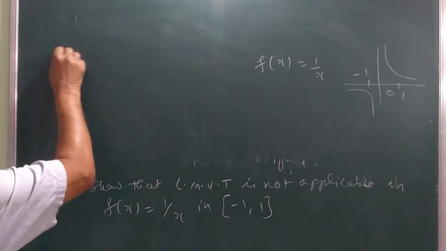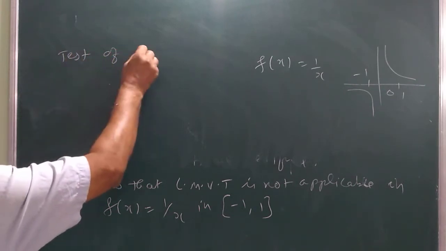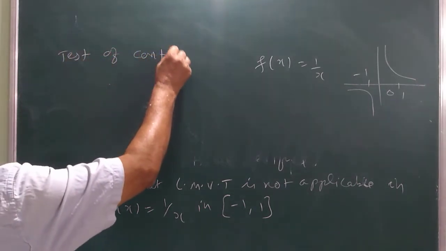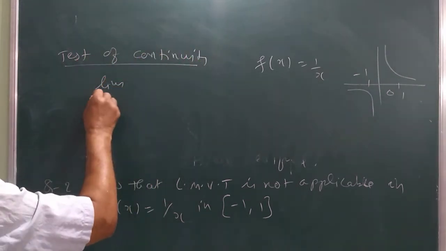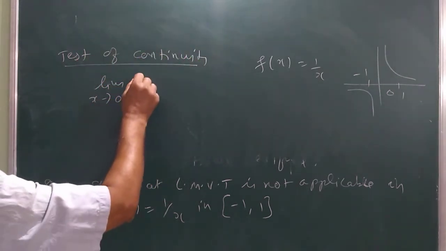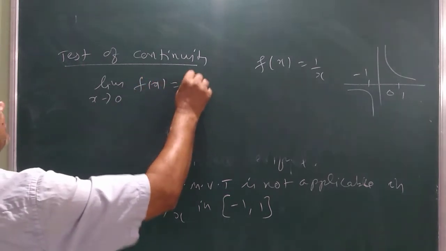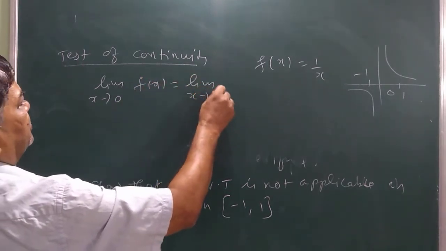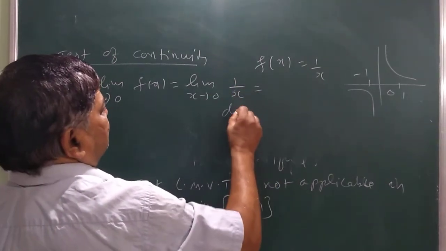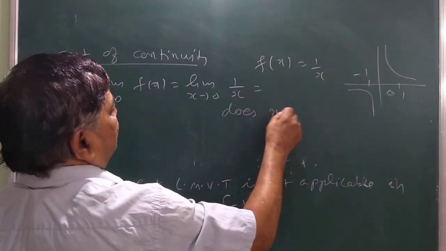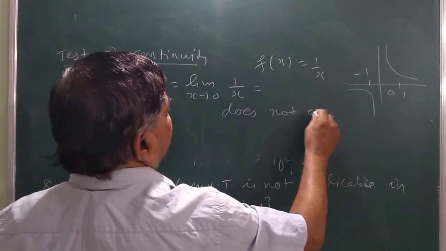Now you just write the test of continuity. So you take the limit as x tends to 0 of f(x), which is the limit as x tends to 0 of 1/x. This does not exist.